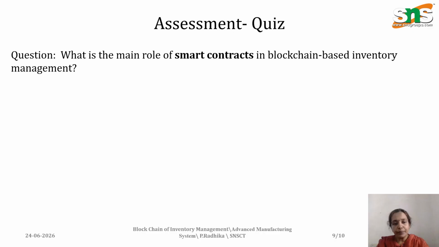So here we have the assessment quiz. What is the main role of smart contracts in blockchain-based inventory management?